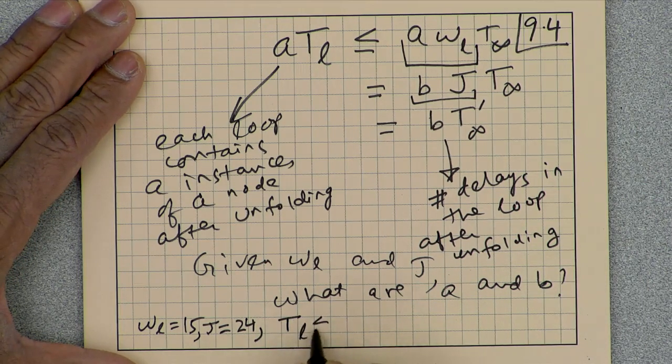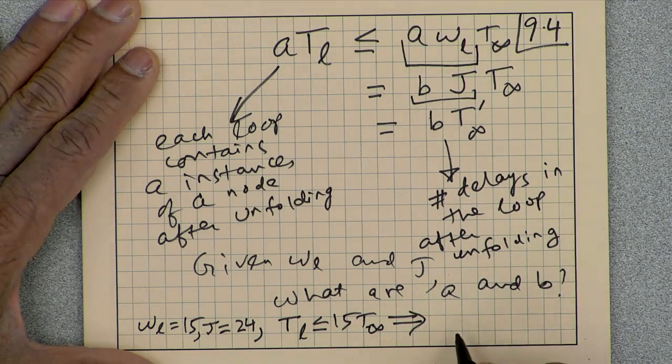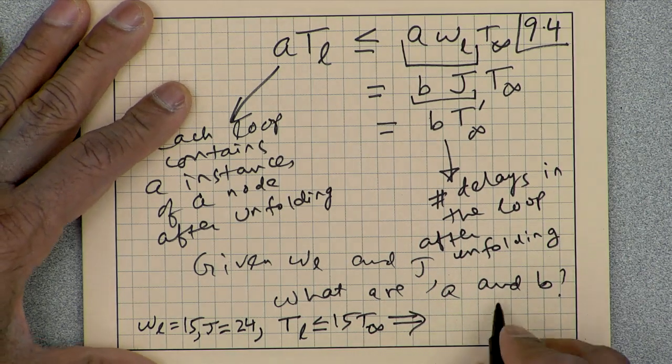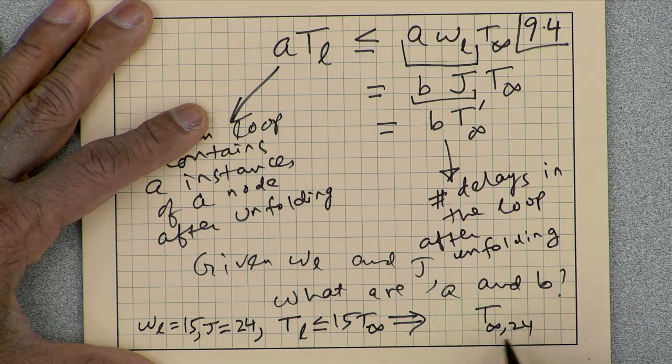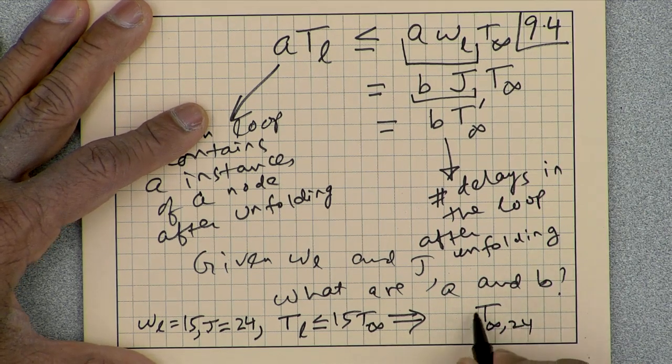Initially the equation was T L is less than or equal to 15 times T infinity. After unfolding, we have to satisfy something which is 24 times T infinity. What do I need to multiply to get something which is 24?